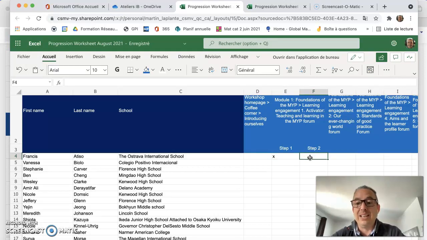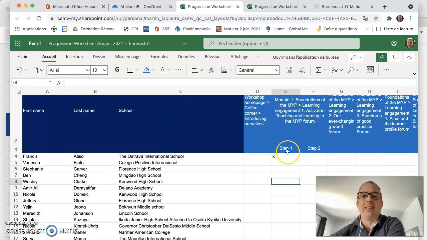Sometimes I let you discuss with each other before I post. I expect 2 replies to others. If I put 1, it's because you have posted 1, and when you have posted 2 or more, then I put an X. And once again, if you have done it, I put an X. So now I would just leave it like this because I know that Francis has not done that activity,